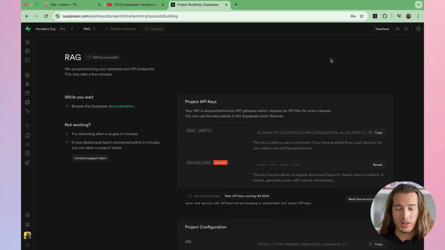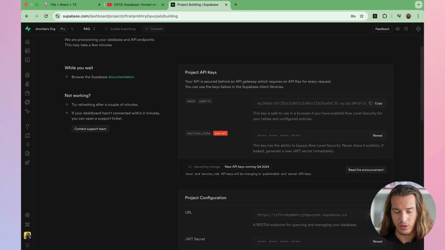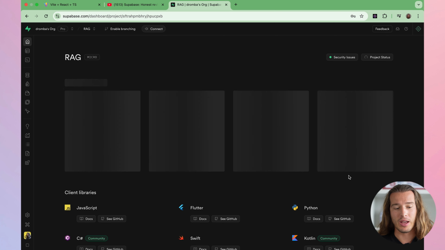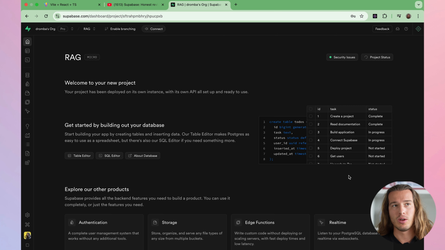You then have some data needed to communicate with Supabase. So you have your project URL, it is here. Then you have your public anon key, which is safe to use in browsers. And then you have your service role key, which is secret. Anyone with your service role key will be able to do basically anything with your project. So make sure that it is safe in environment variables on the backend. Don't pass it to the frontend.